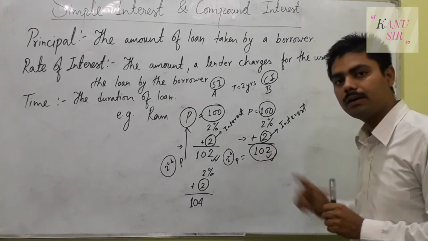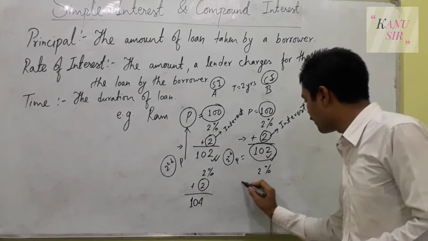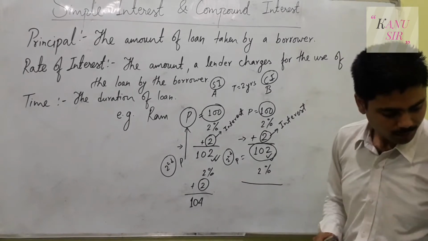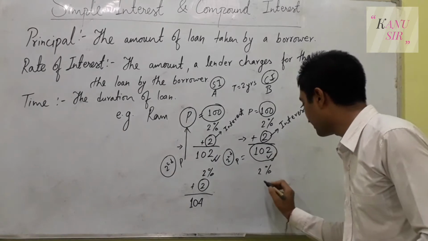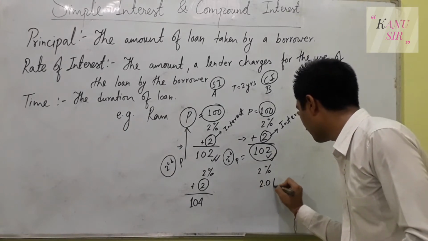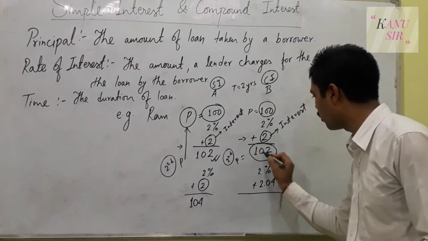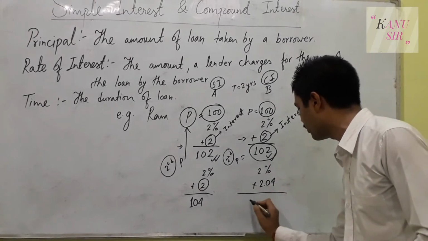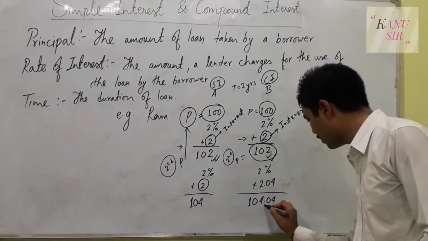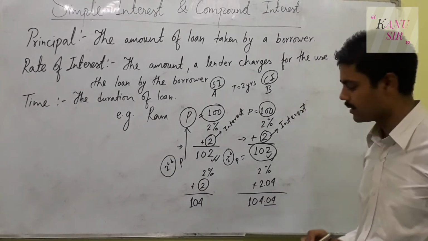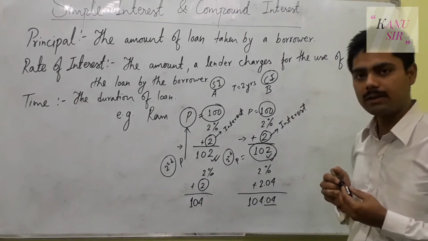And now for the 2%, the value becomes 2% of 102, you will get 2.04, and hence adding this amount, 102 plus 2.04 will be 104.04, and hence 0.04 rupees will be extra paid in the condition of compound interest.